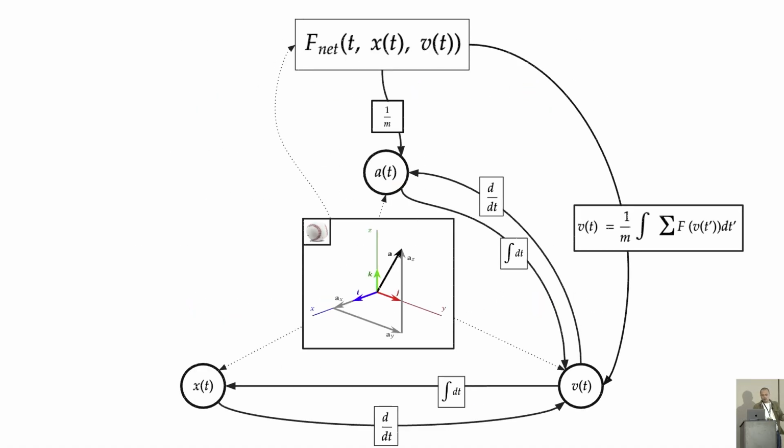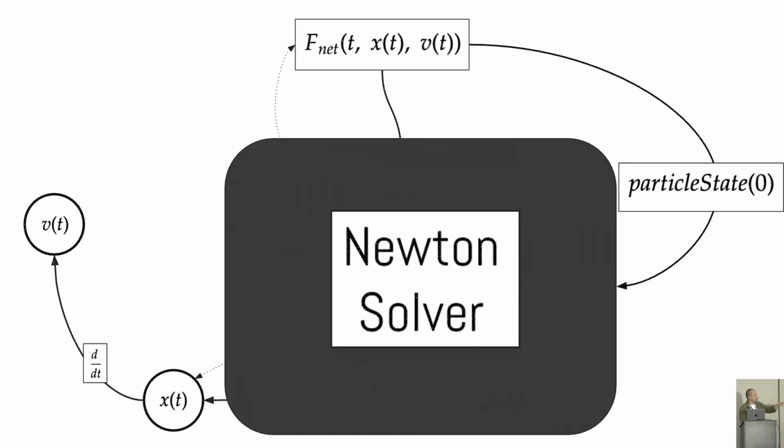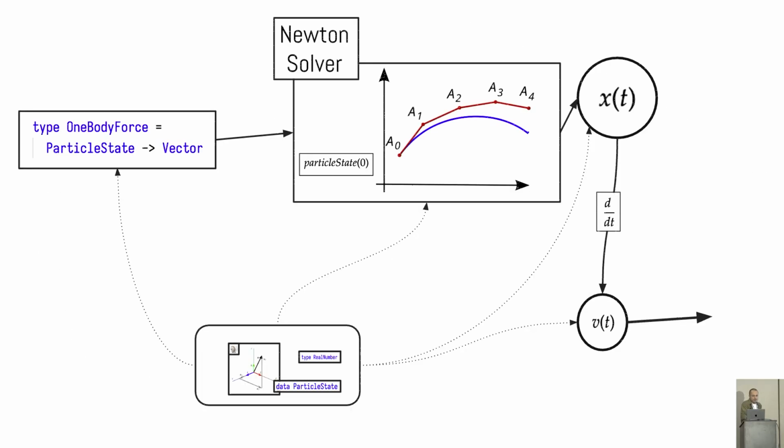What we would like to abstract now is a black box Newton's second law solver that takes a description of the state and a particle's initial state, and then we will have a position and a velocity function. The intuition here is that we're starting from a description of the state and the particle using the data types we described below, and we introduce a new type, which is a one-body force.